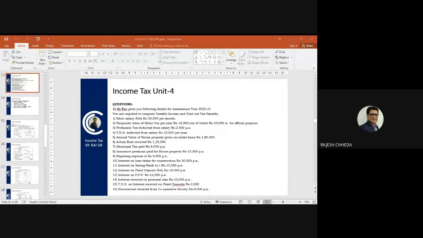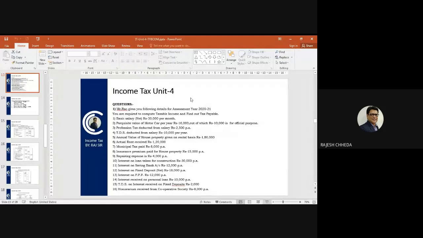Honorarium received from cooperative society 8,000 per annum. So this is income from other sources. Example of income from other sources. He is not an employee of the cooperative society, so received honorarium will be income from other sources. So we will take all these examples of interest and honorarium as total, and that total will be total income from other sources. So up to this point in the question, you have done computation of taxable salary, computation of taxable income from house property, and computation of taxable income from other sources.